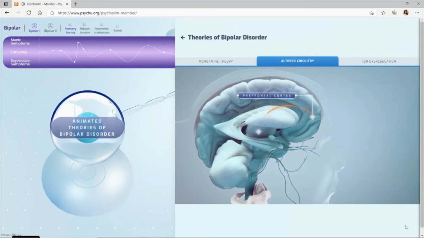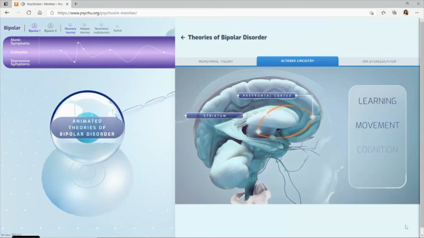The prefrontal cortex projects to structures such as the striatum in the basal ganglia, involved in learning, movement, cognition, and emotion. Striatal projections then extend into the thalamus, creating a feedback loop to the prefrontal cortex.